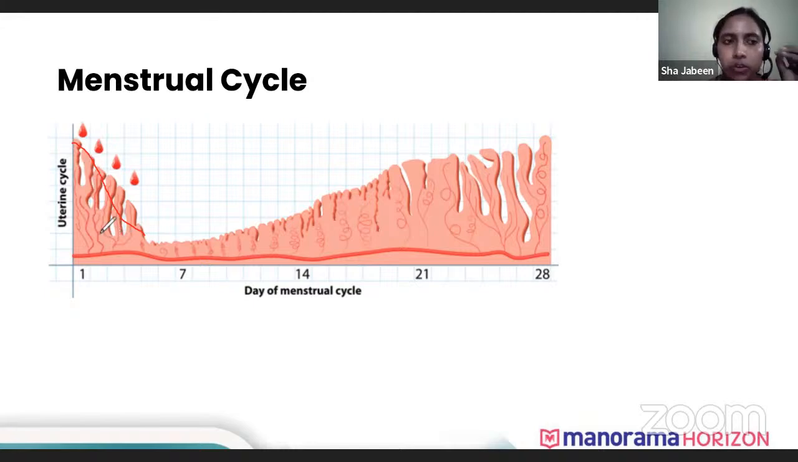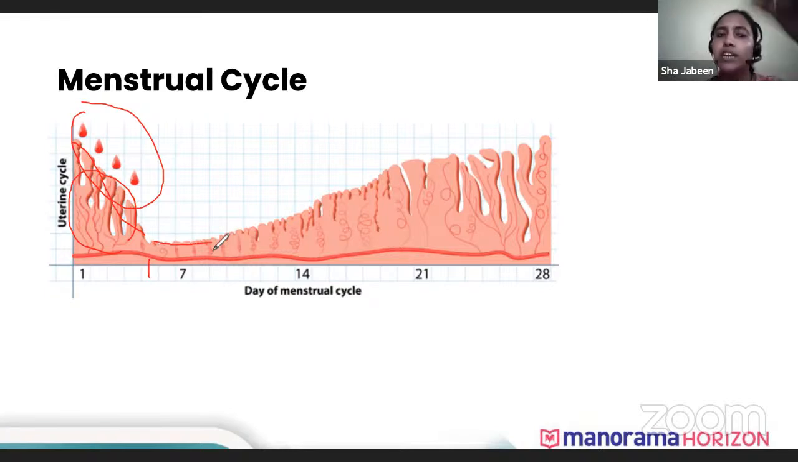Now this uterus layer, you can see here, has a lot of blood vessels covering this uterus lining. So when this uterus lining sheds off, it sheds all the blood vessels also. So blood starts to flow. This process is known as menstruation. The blood flows for 5 to 7 days, and then the uterus lining becomes normal.